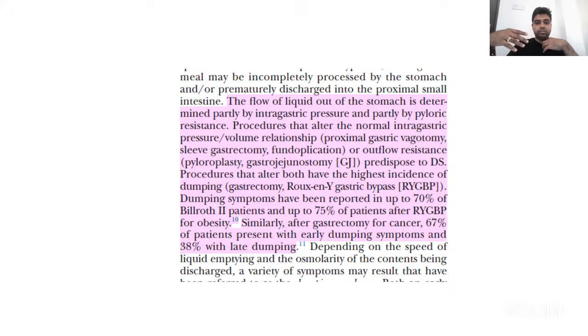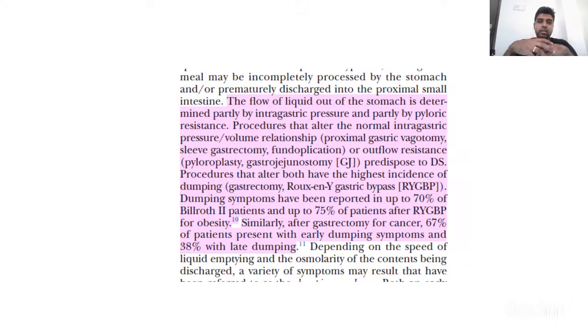of dumping syndrome. The procedures which alter only the intragastric pressure are vagotomy, sleeve gastrectomy, or fundoplication. Procedures that alter only pyloric resistance are gastrojejunostomy or pyloroplasty. Procedures that alter both the intragastric pressure as well as the outflow resistance are gastrectomies and Roux-en-Y gastric bypass. They have the highest amount of dumping, and within that Roux-en-Y gastric bypass, because it has a very small pouch,